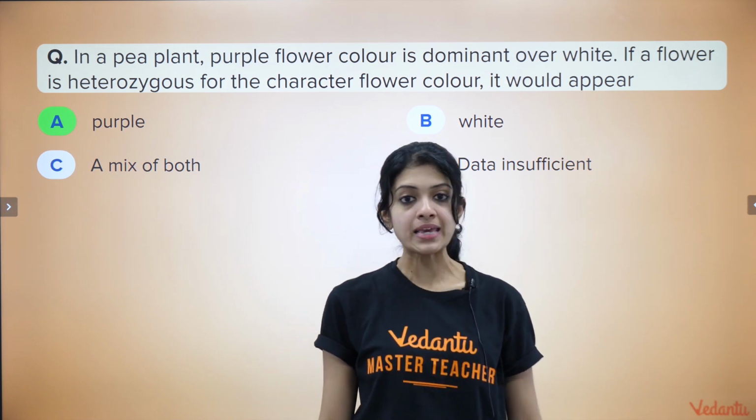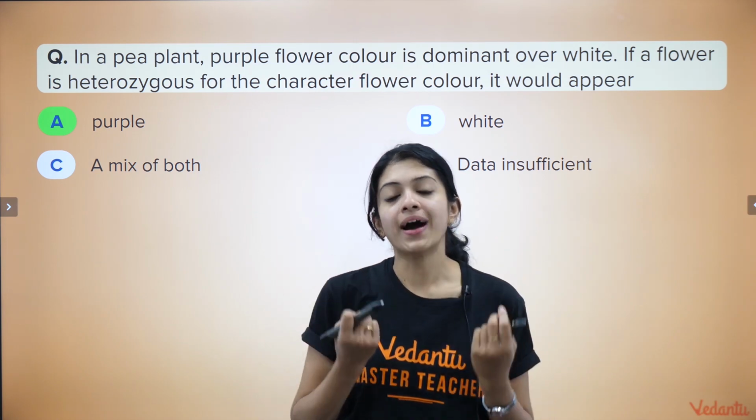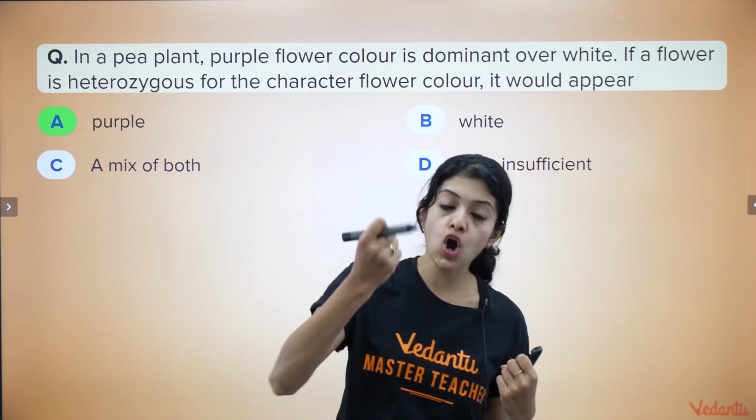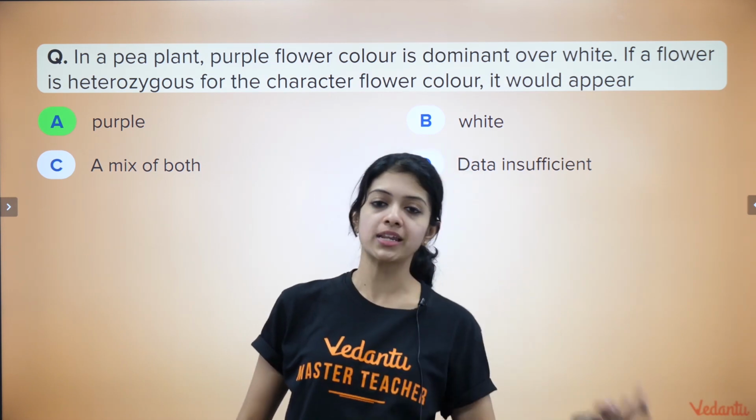Heterozygous would certainly mean that the phenotype would be the one that is coded by the dominant allele. And here it's given very clearly that purple is dominant over white. So obviously that will be what is expressed. So yes, remember our hero for yesterday's session, Gregor Johann Mendel, right?